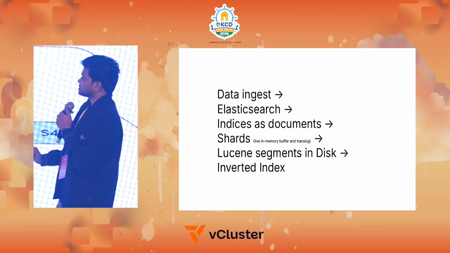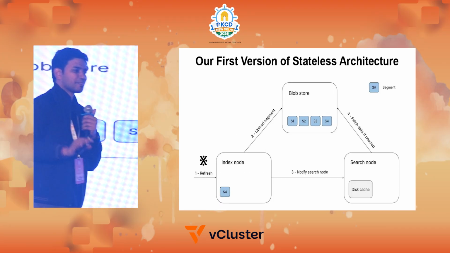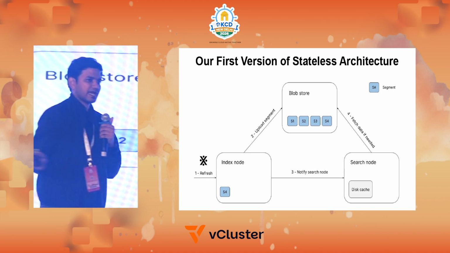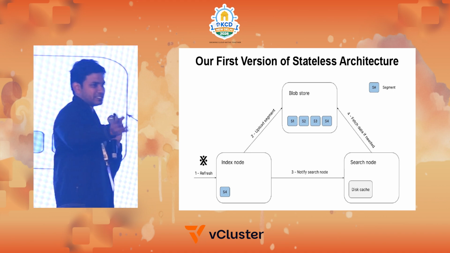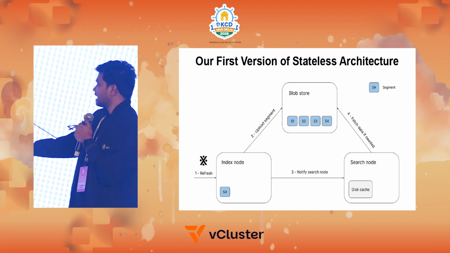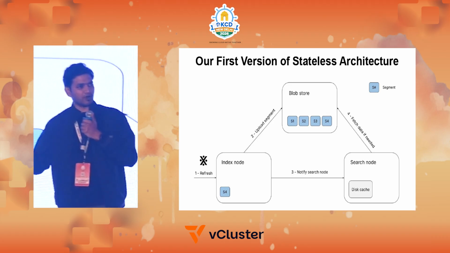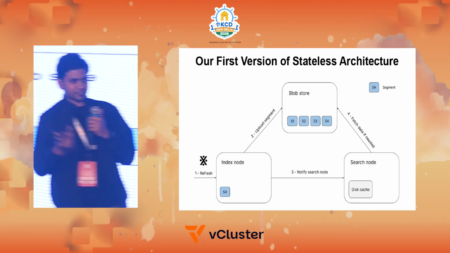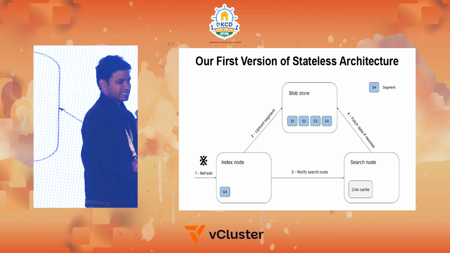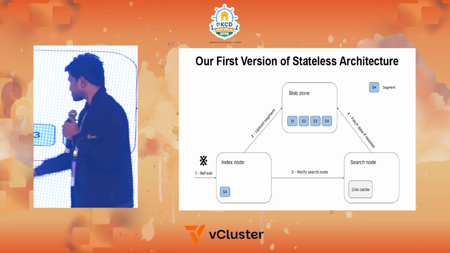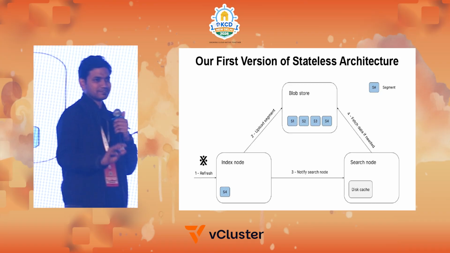So once we started doing this, you see, this is the first version, and it is very simple. I had the refresh, and I had the segments coming in. I send it to the index node. The index node is the ingestion tier. Once I have the ingestion tier, I can upload it, let's say there is a log line, I can just upload that log line as a blob to the blob store. Consider this as S3. And then, like I said, search can just take it from the blob store and serve the users. Very easy, right?